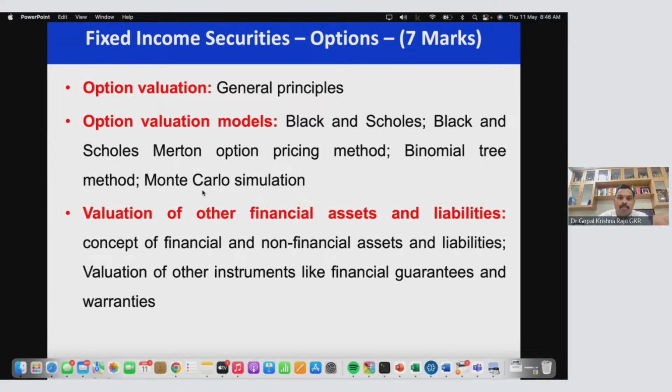Then you have the binomial tree method and Monte Carlo simulation. Binomial tree method, possibly there is a question in case studies also. So all these case studies I'll try to cover on Sunday evening 7 to 9 p.m. as well as on Monday evening 7 to 9 p.m.